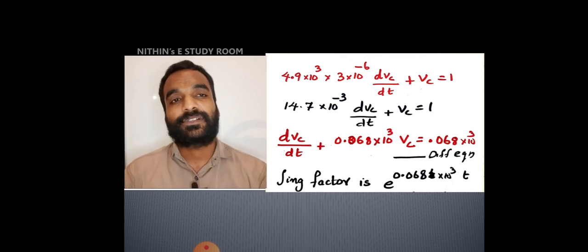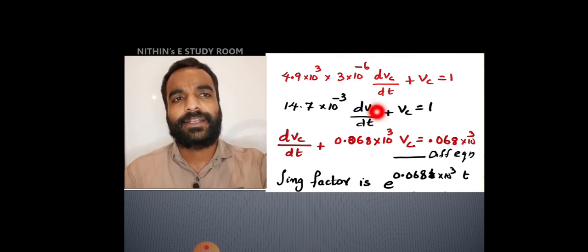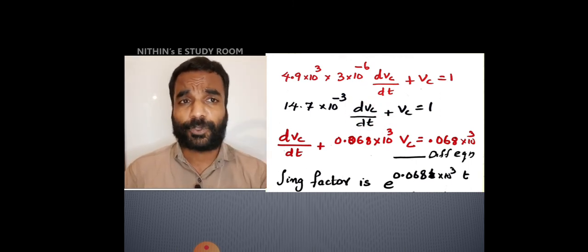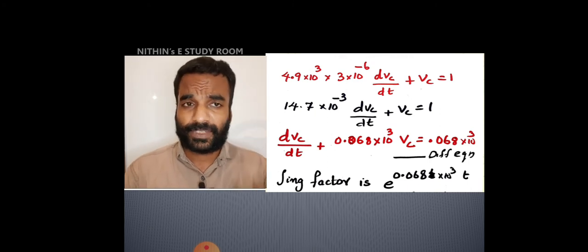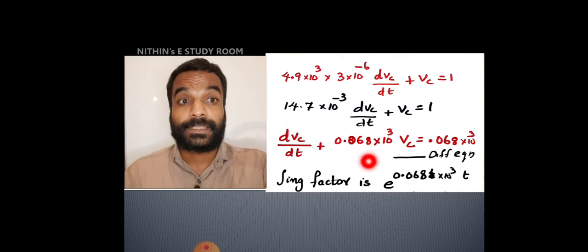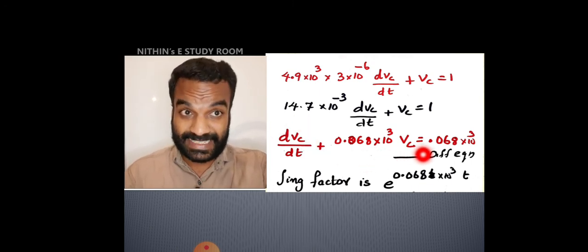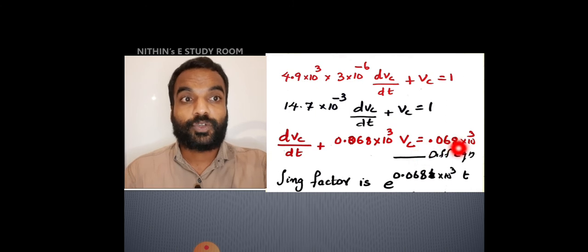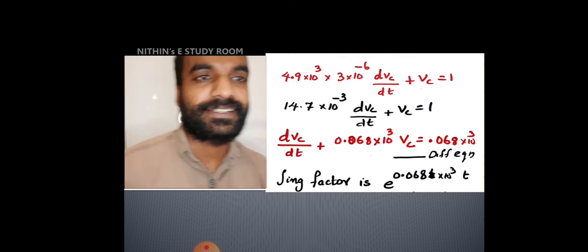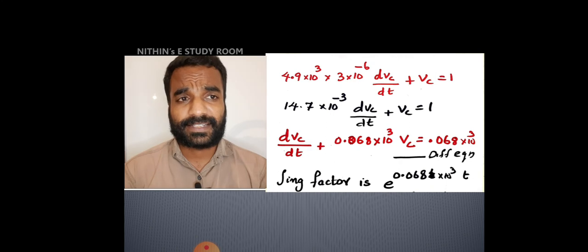For standardizing that differential equation, we have to make the coefficient of the differential term 1. So multiply all the terms by 14.7 into 10 raised to -3. In the next step, you will get dVc by dt plus 0.068 into 10 raised to 3 Vc equal to 0.068 into 10 raised to 3, that is nothing but 68. In the next step, you can replace it as 68.